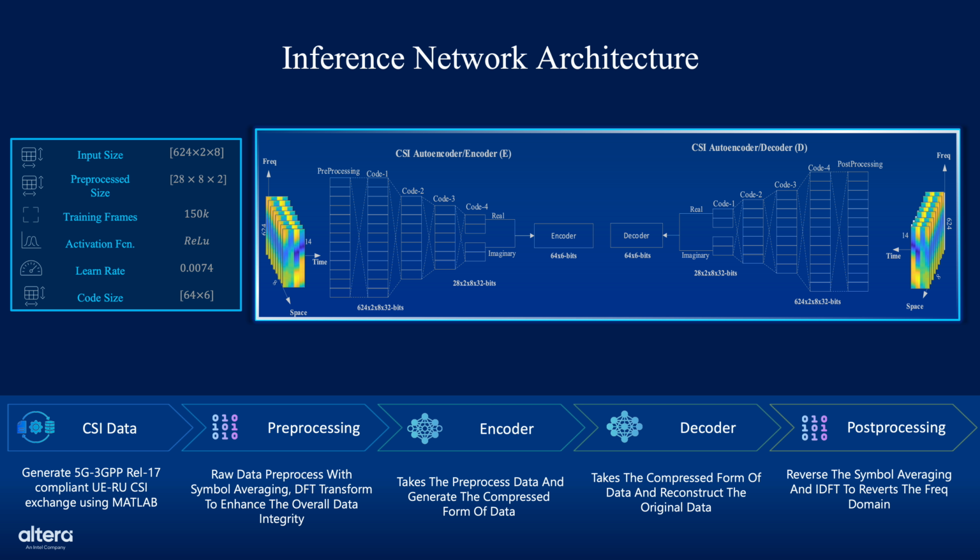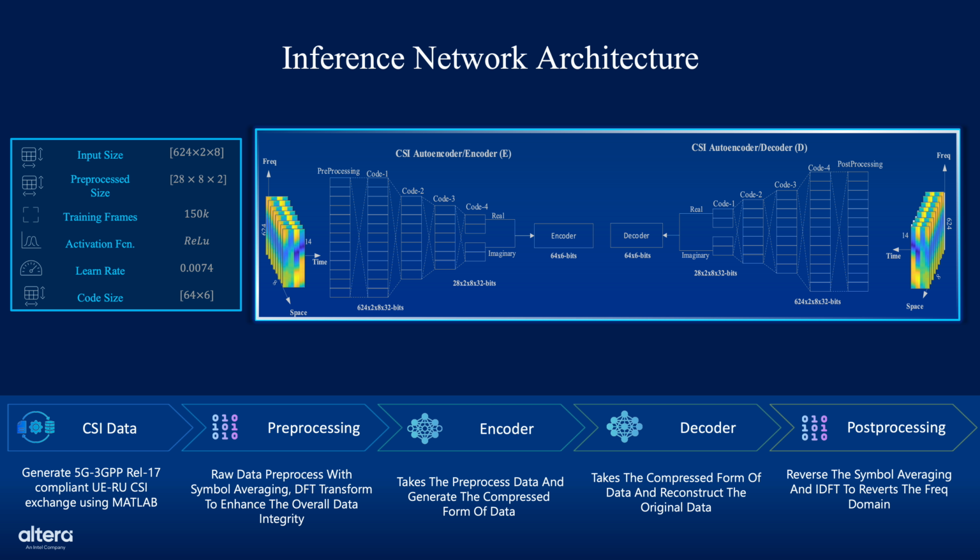This slide presents the inference network architecture, outlining the full CSI data pipeline, from generation to pre-processing, compression, reconstruction, and final output transformation. We start with CSI data generation, where we create a 5G, 3GPP Release 17 compliant uplink and downlink channel state information using MATLAB. This dataset forms the foundation for model training and real-time inference.